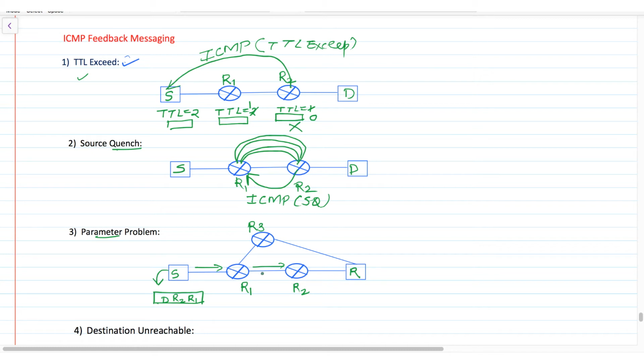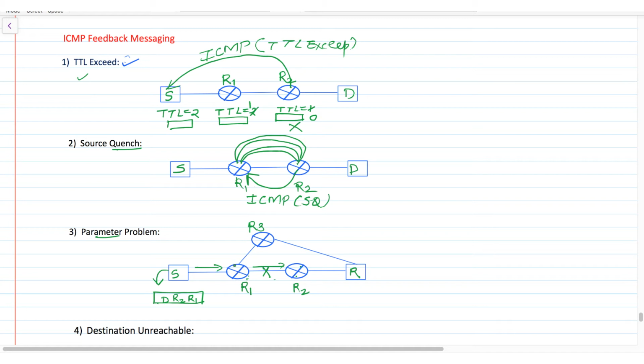But maybe due to this link being down, this packet cannot be forwarded from R1 to R2. Maybe this link is broken or the R2 router is down. Then obviously R1 cannot forward this packet to R2. So it should forward this packet through R3. But in case of strict source routing, this router is not allowed to forward this packet on any other path.